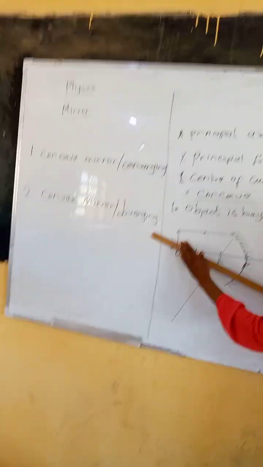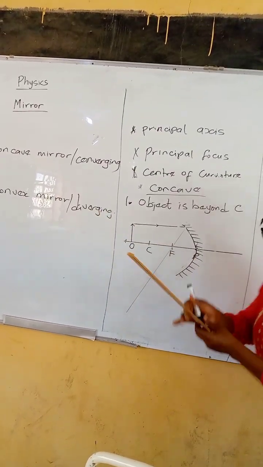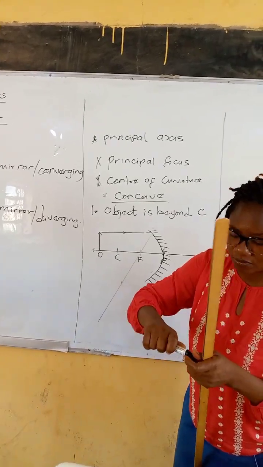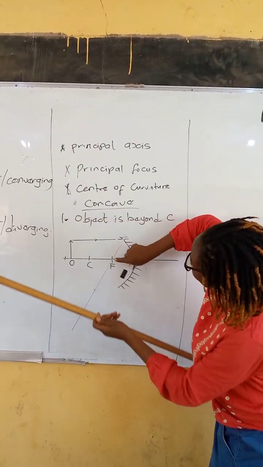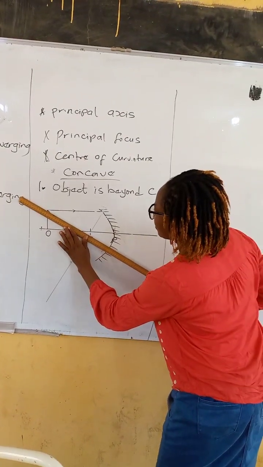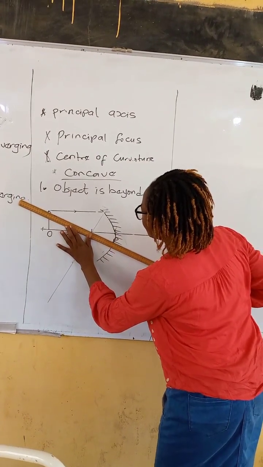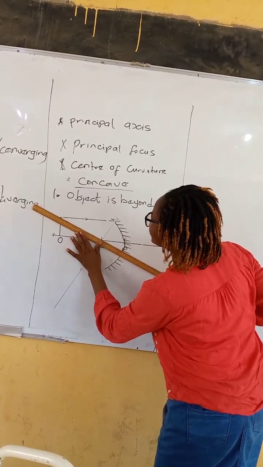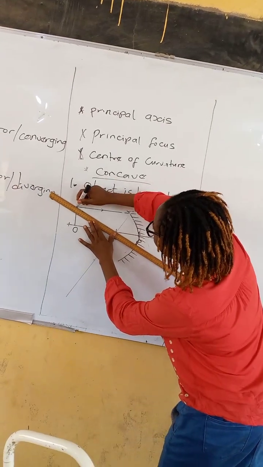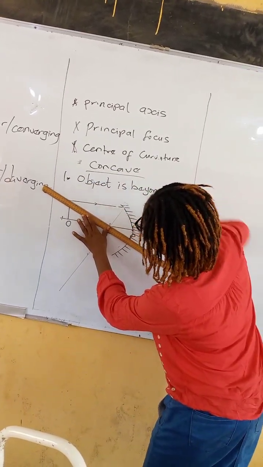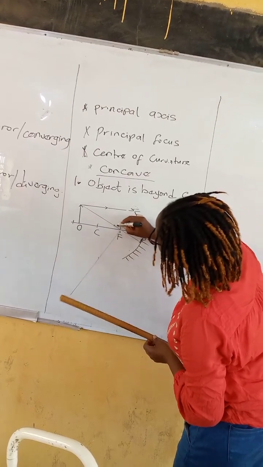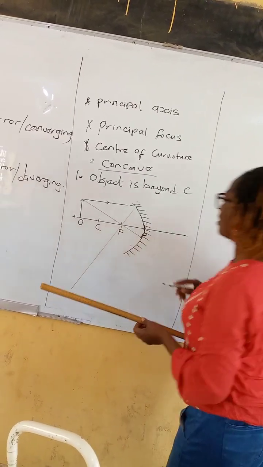See my object here. So I will join that point and this point together. You see am? So make you not forget to put your arrow.